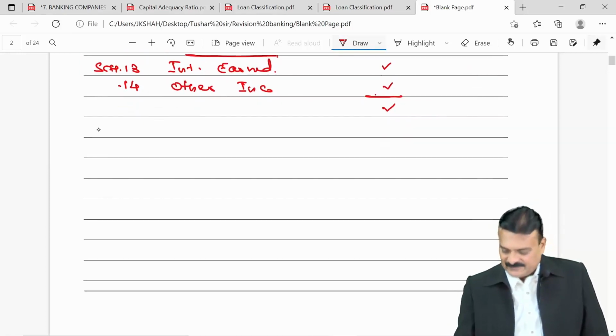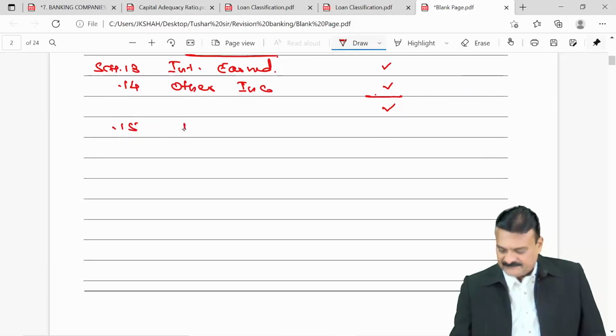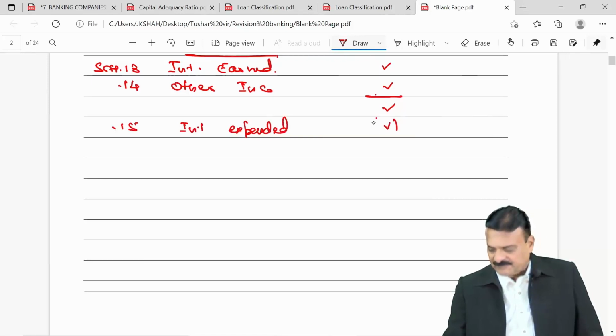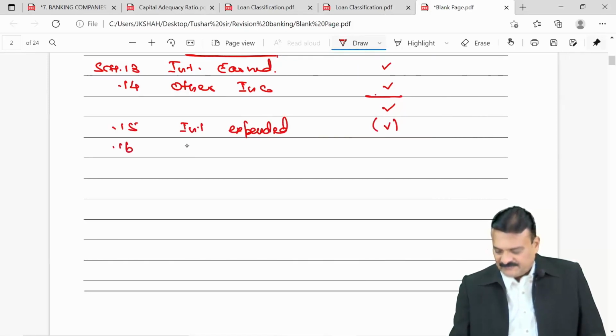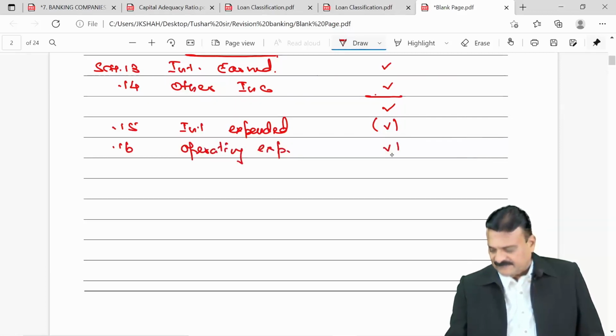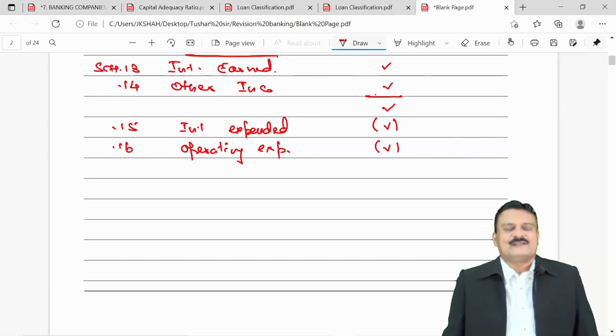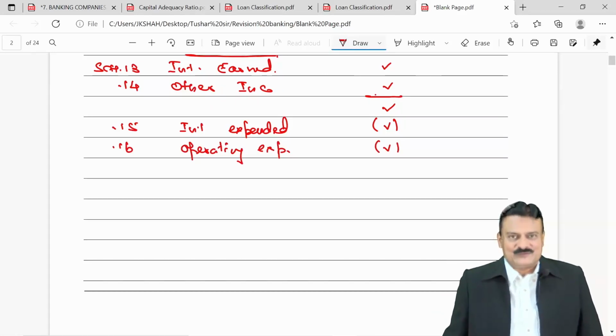Then Schedule 15, interest expended, subtracted. Then Schedule 16, operating expenses, that is also to be subtracted. And then all other provisions other than provision for taxation.